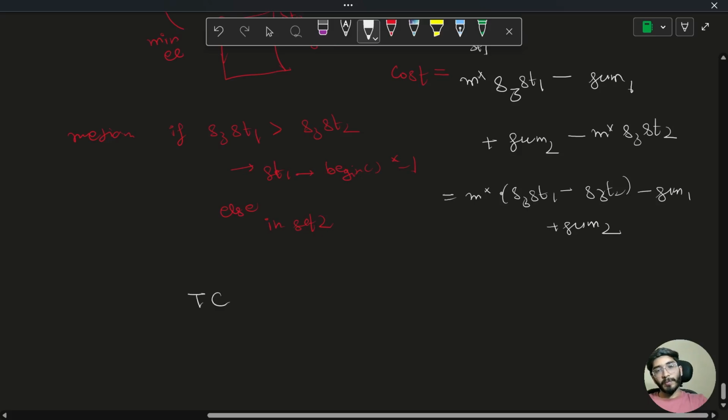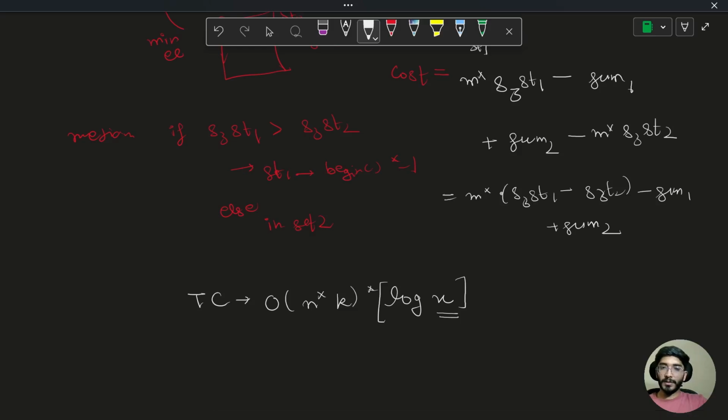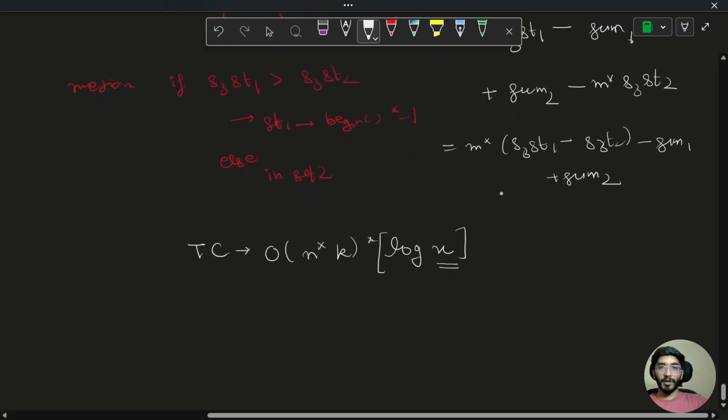So the total time complexity will be order of n into k multiplied by log of x, I could say, because I will be maintaining a window of size x, and in the best case it will be log of x, because x can be 1 also. So this is how I'm gonna do this.